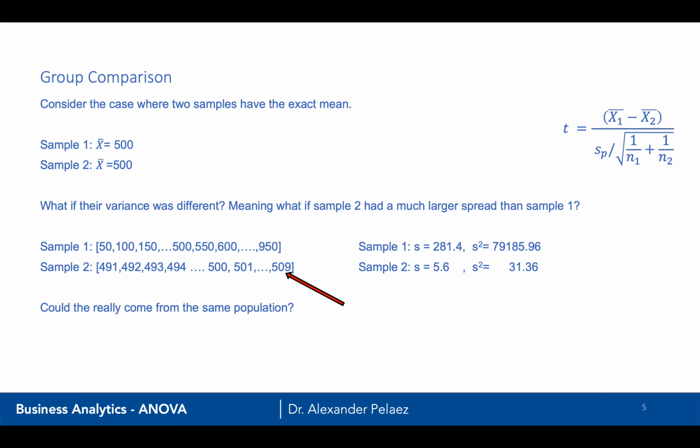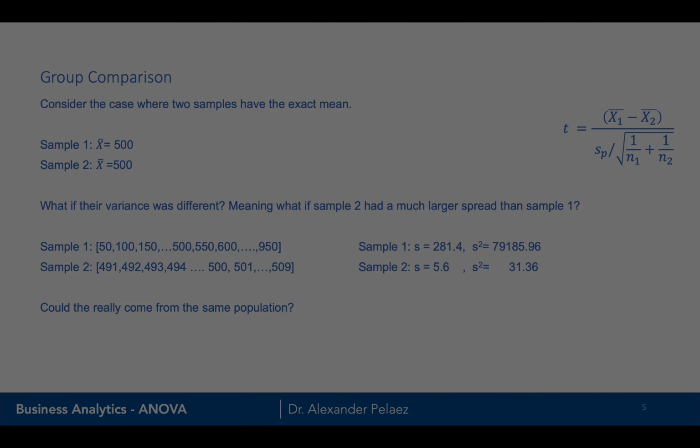In this case, sample 1, which had an average of 500, actually has a standard deviation of 281.4. And the second one, as we can see the numbers are much closer to each other, has a sample deviation of 5.6. Could they really come from the same population? In other words, the curves, if you think intuitively, one would be a lot fatter and the other one would be a lot thinner. Are they really from the same population, even though they had the same mean?